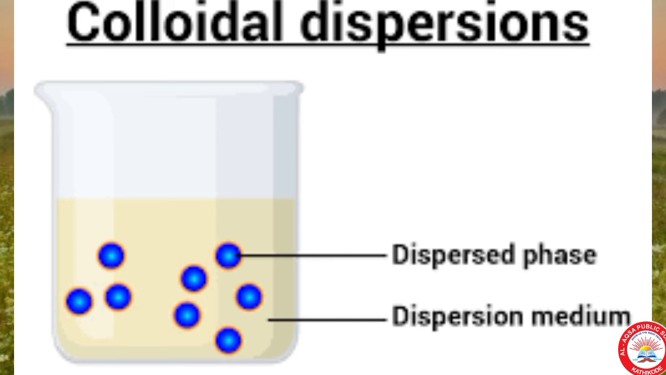Like the solution, the colloid has two components. The first one is the dispersed phase and the second one is the dispersion medium. The solute-like component or the dispersed particles in a colloid form the dispersed phase. And the component in which the dispersed phase is suspended is known as the dispersing medium. Then colloids are classified according to the state of the dispersing medium and the dispersed phase.